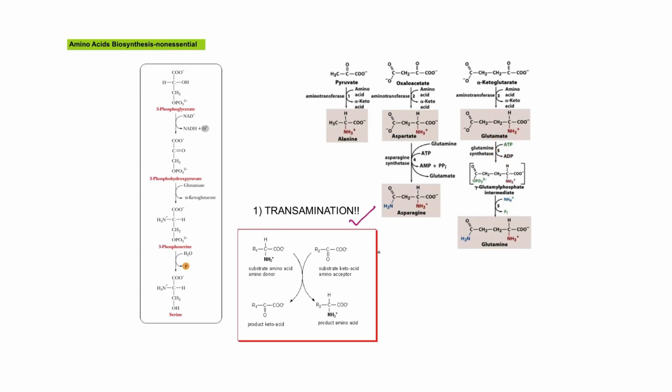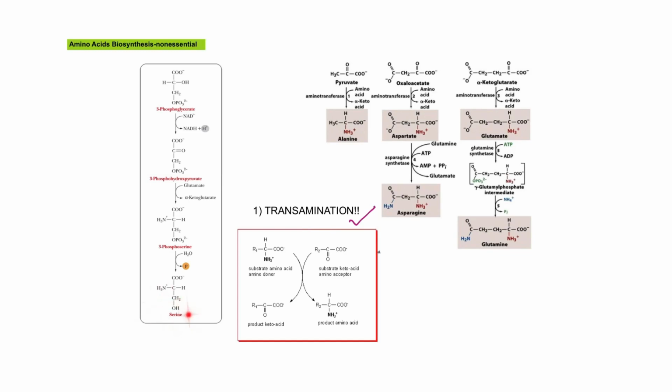So thus for aspartate here and also asparagine, it's a transfer of amino group from one amino acid to oxaloacetate that will give rise to aspartate. And further reaction by asparagine synthetase gives rise to asparagine. Alanine, on the other hand, is from pyruvate, when pyruvate receives the amino group from another amino acid by aminotransferase.